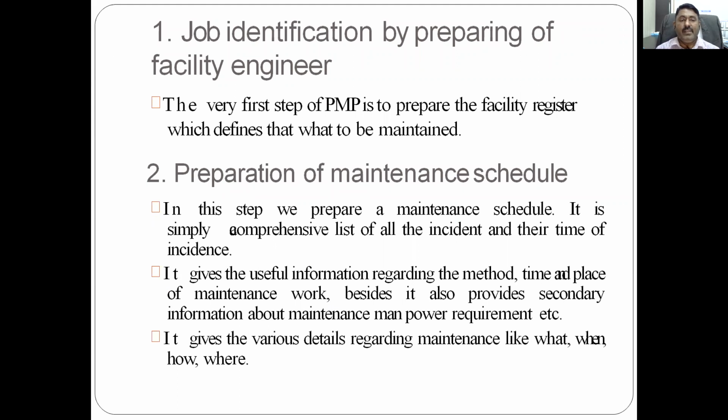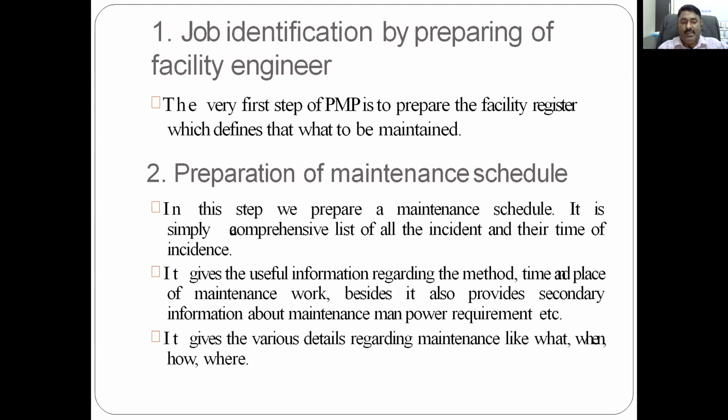Job identification by the preparing facility engineer. To verify this, the first step of the preventive maintenance procedure is to prepare the facility register, which defines what is to be maintained. So very first, for any facility a register is required, and what is to be maintained. This is the very first step to identify the job where preventive maintenance and the schedule is required.